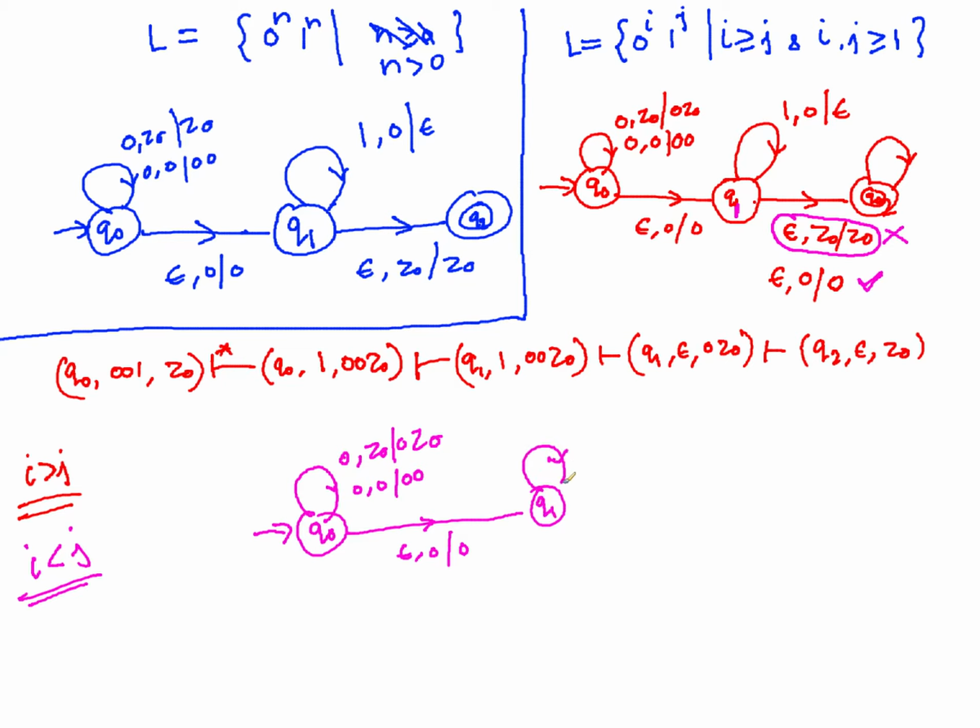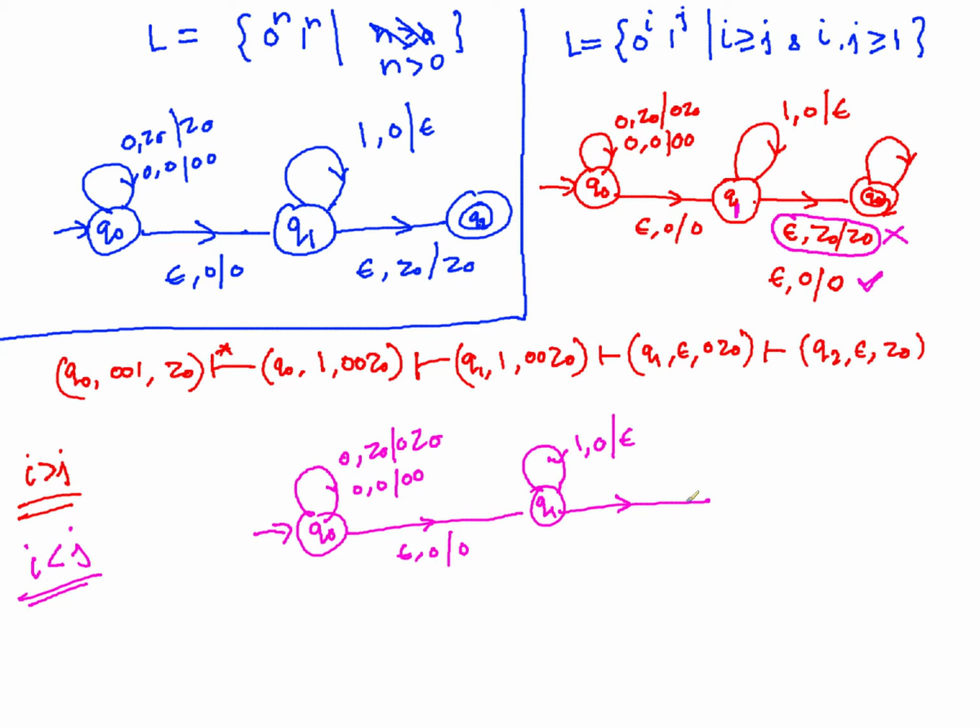Here you are matching ones with zeros. Now after this, what is going to happen? This is when you are going to say epsilon, z0, z0, right? So once you are matching ones with zeros, you realize that still ones will remain while the zeros will be empty. So ones are still remaining because i is strictly less than j. So all the zeros are actually popped out while ones are still over.